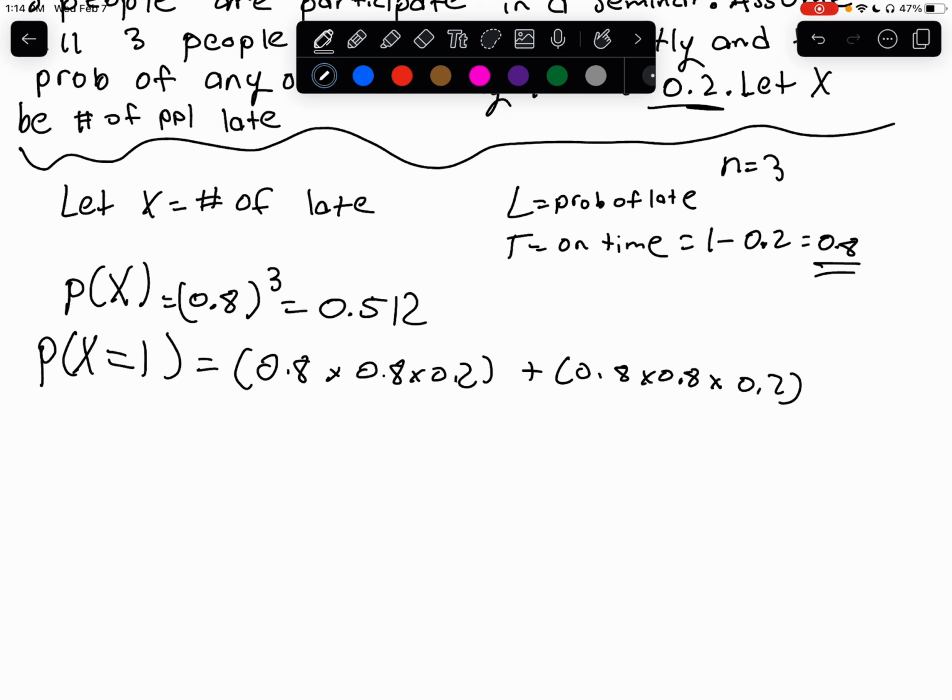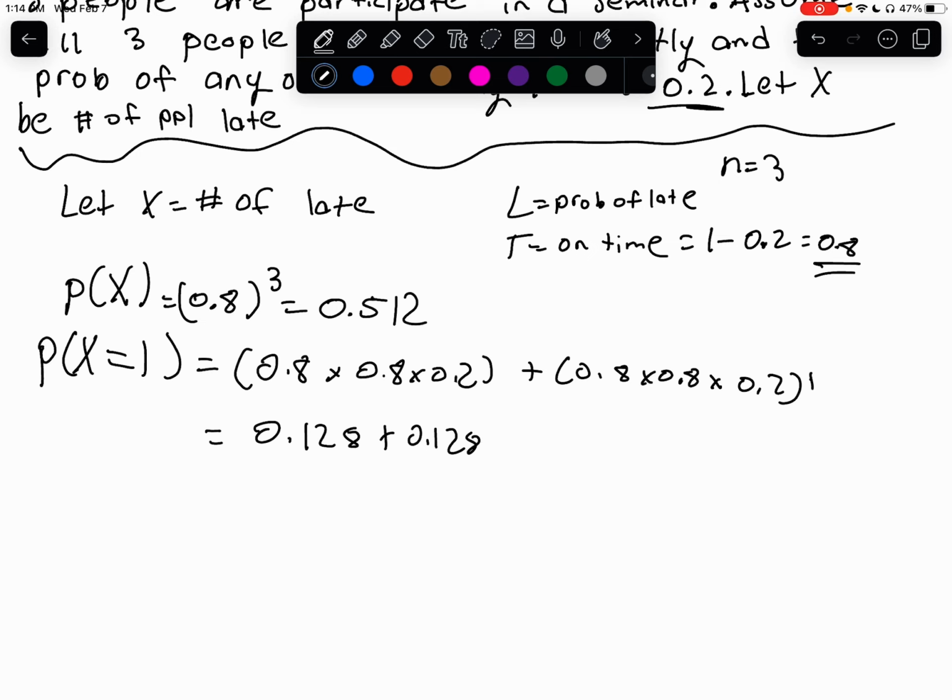As we do this, we're going to break it down just a little bit so it's easier for us to see what we're actually doing. So 0.8 times 0.8 times 0.2 is 0.128, and then plus 0.128.